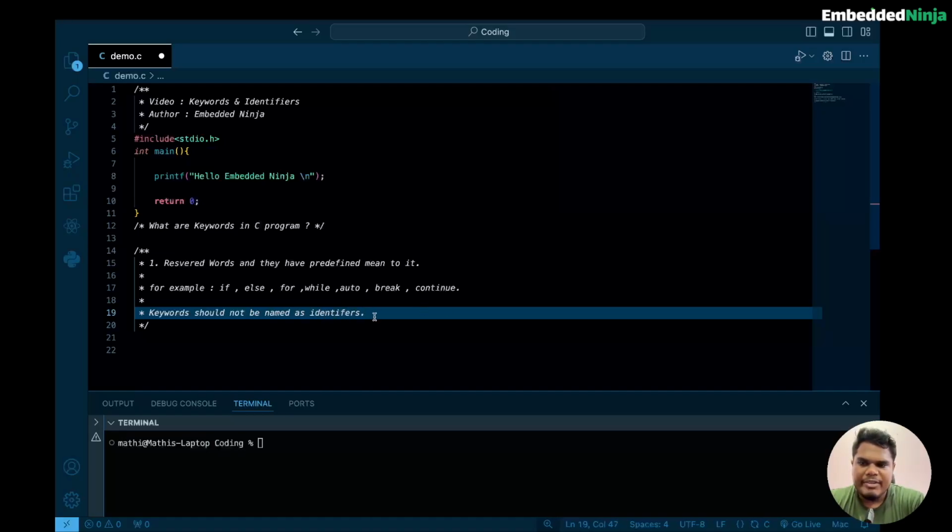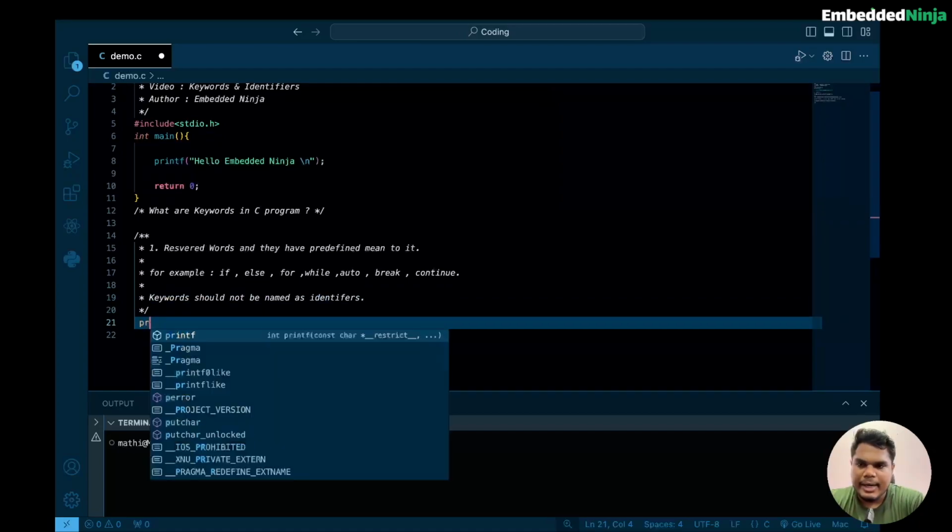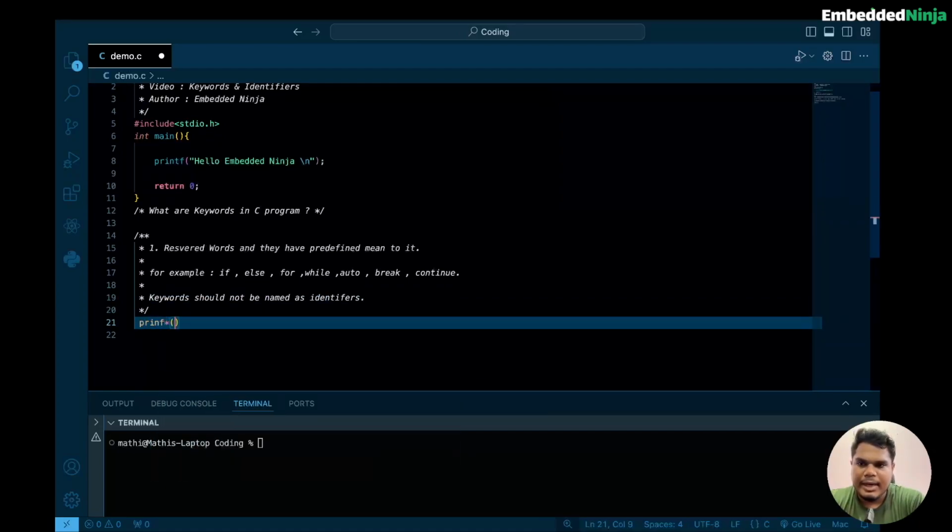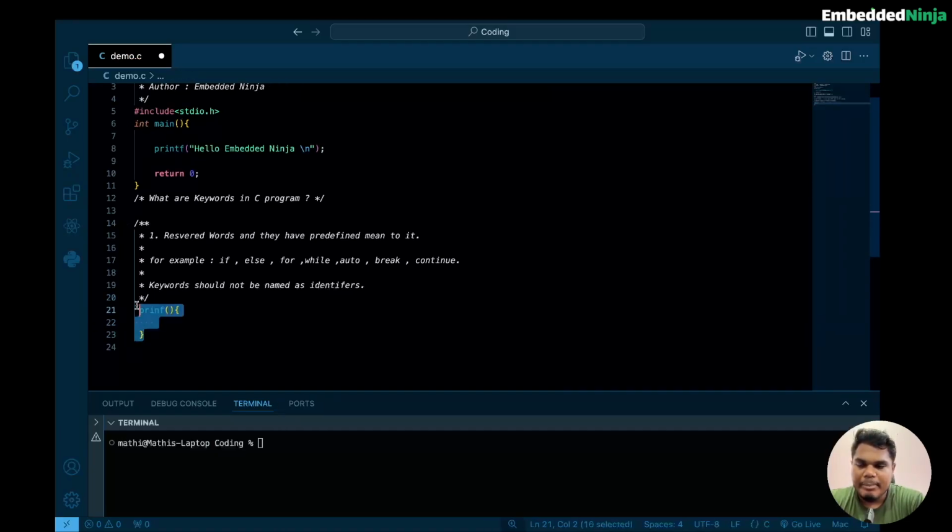Identifiers are nothing but a name given to a variable or a function. What I am telling is that we should not give the same keyword name when naming a variable or writing a function. It is not allowed to write printf again and then write our own logic, because printf is already a built-in function. So we should not use that same name for our custom functions. We have to use a different name apart from the reserved words. I hope you now understand what a keyword is.